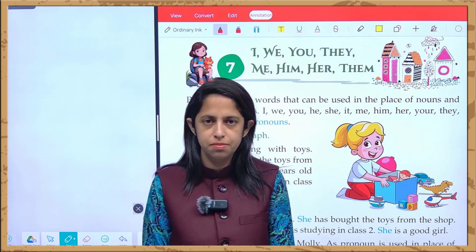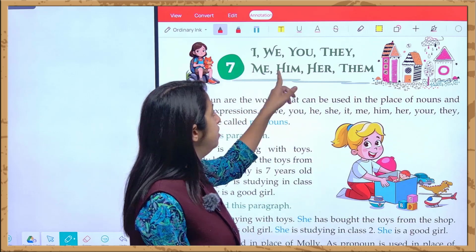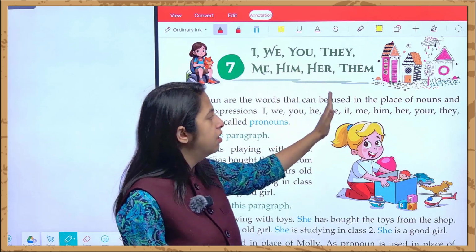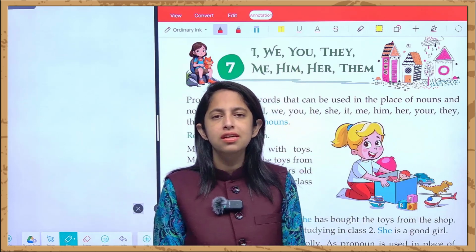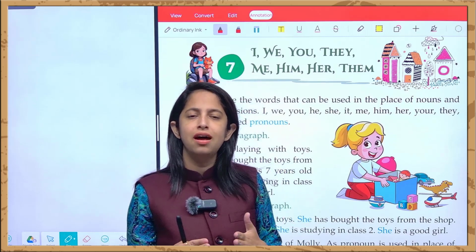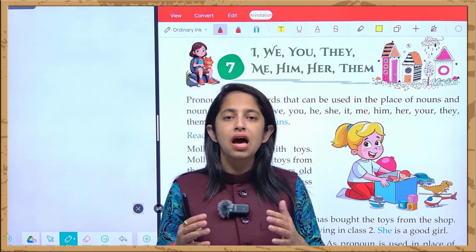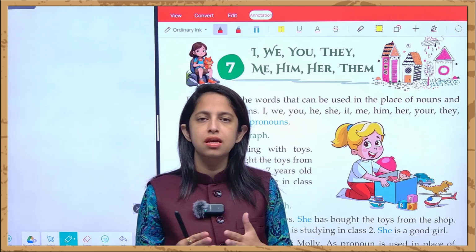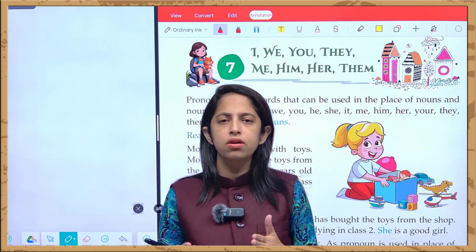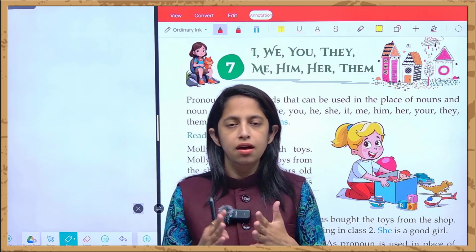Today, we'll be studying a very interesting topic, that is I, we, you, they, he, him, her, and them. All these are what? These are pronouns. As we all know, what are pronouns? Pronouns are those words that replace the noun, that are used in the place of nouns. And we all know what naming words are. Naming words are basically nouns, and what is a noun? Noun is the name of a person, place, animal, and thing, right?